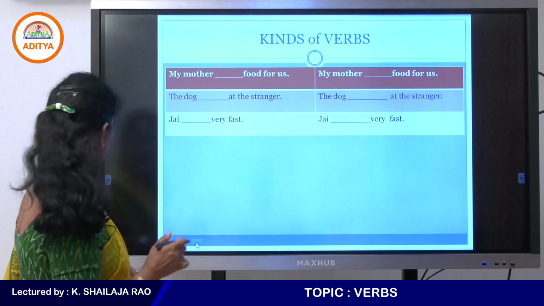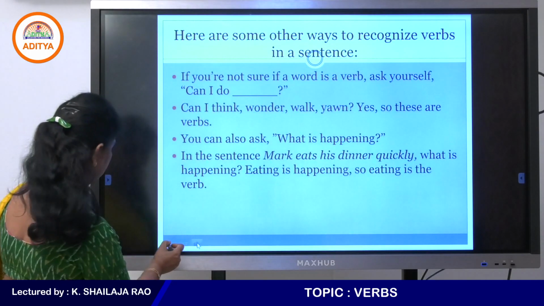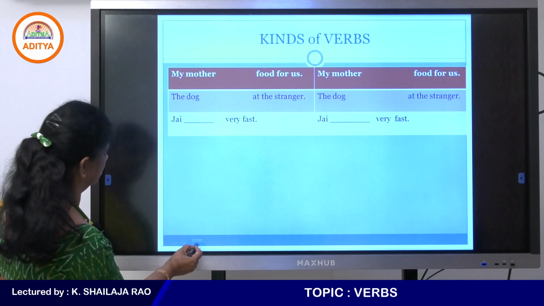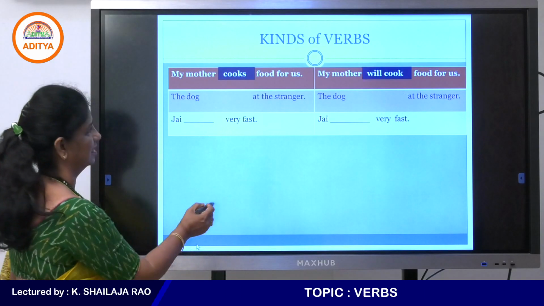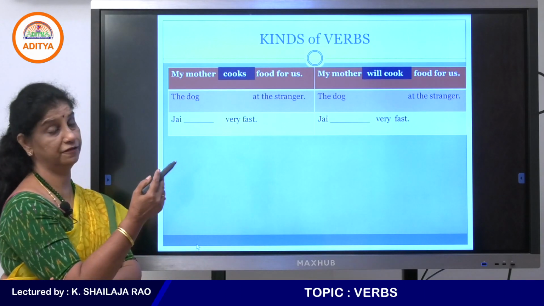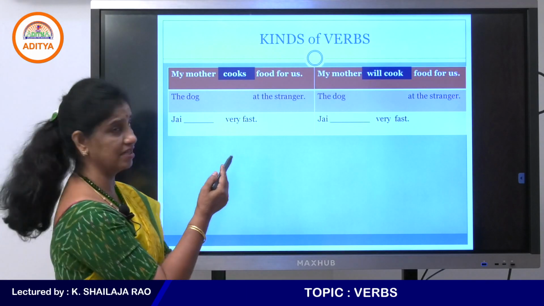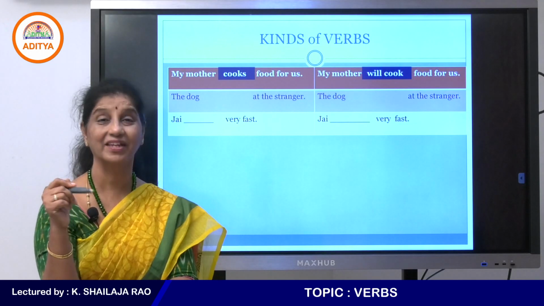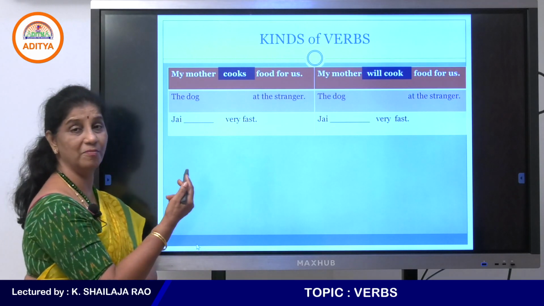Similarly, I think the next slide will give us these answers. Okay, here. My mother cooks. I said cooked food for us, which would be in the past tense, but here the answer is: my mother will cook food for us, future tense, right? So verbs could be in any form.